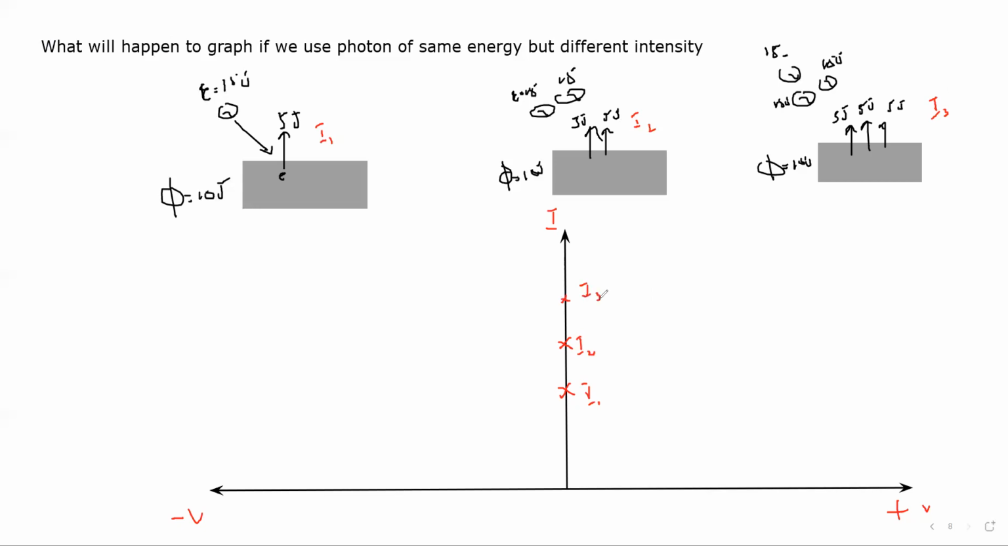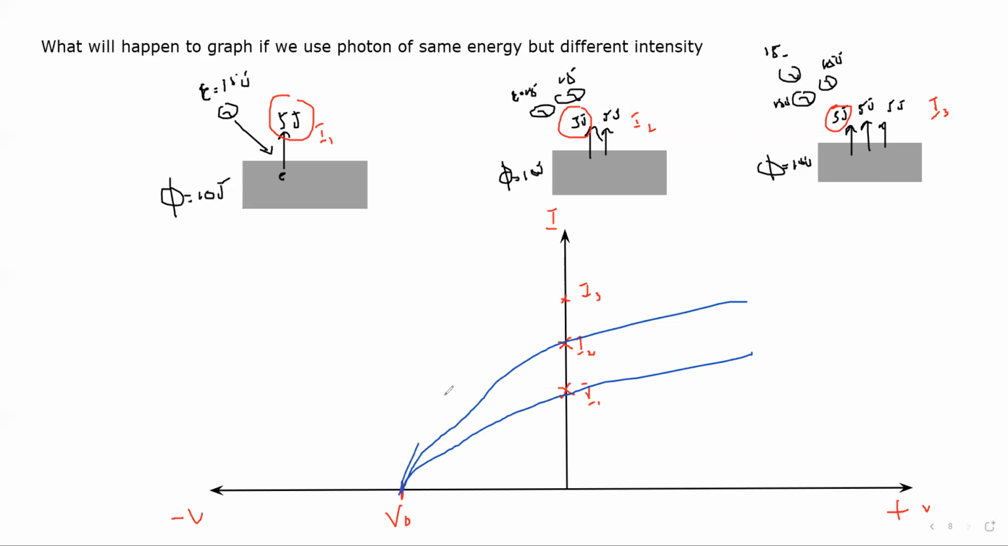But when I compare the stopping voltage, the energy required to stop each electron, because voltage is work done per unit charge, I need 5 joules to stop each electron. Here also I need 5 joules to stop each electron. So the stopping voltage, the voltage at which these electrons are stopped, will be the same. So the shape of the graph will be like this.